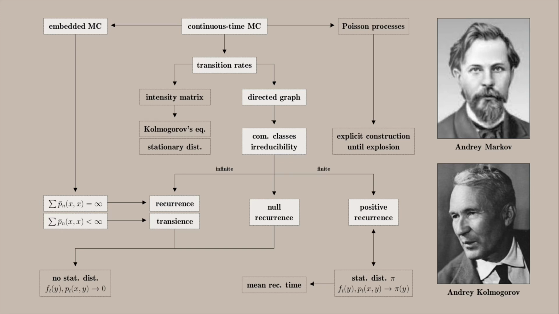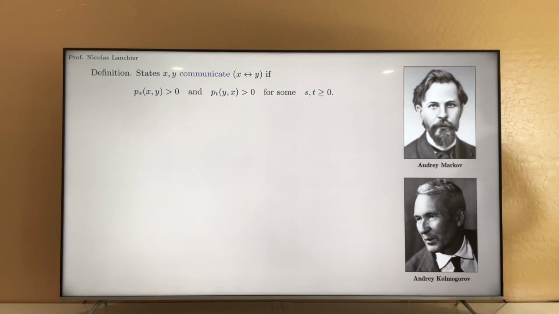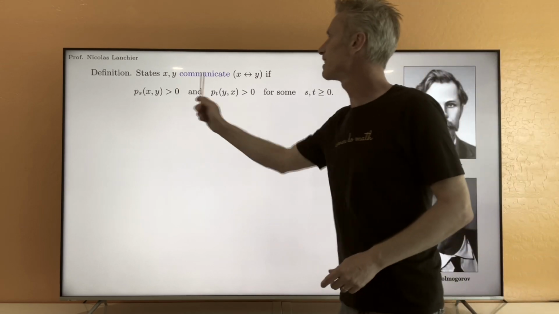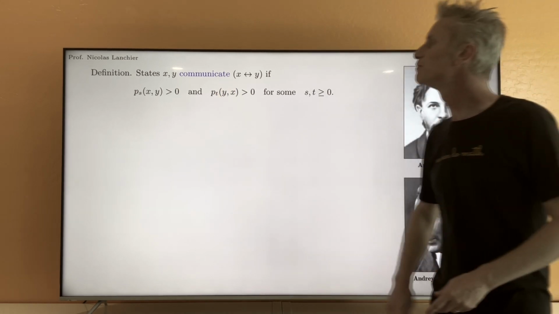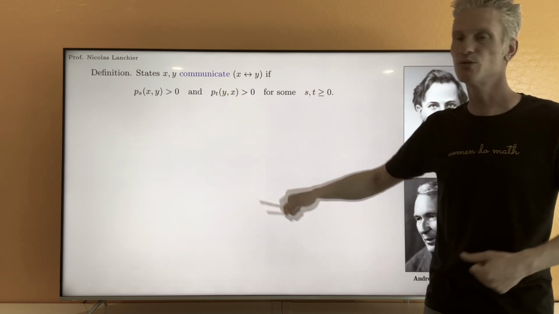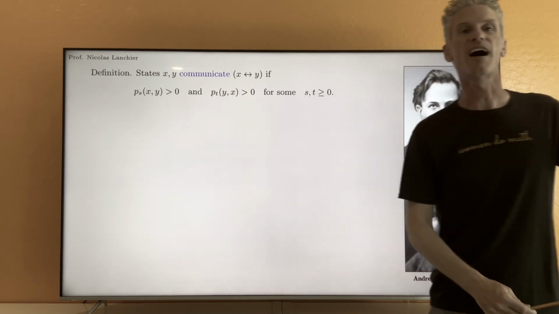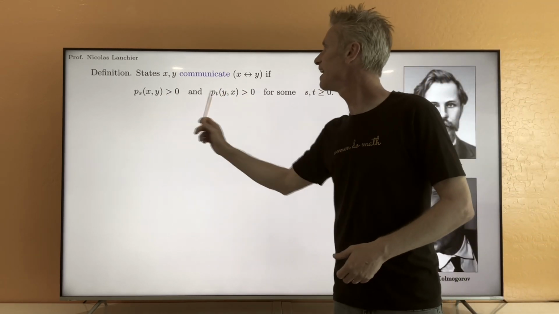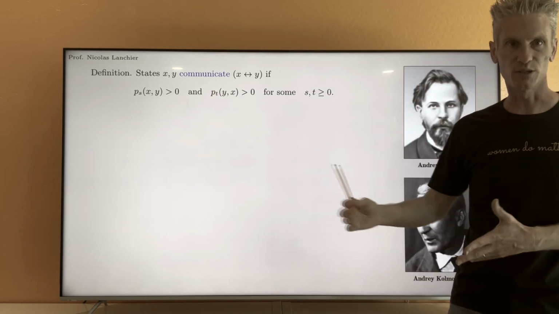So now let's define the notions of communication classes, irreducibility, transience, and null and positive recurrence. These are key concepts to understand the limiting behavior of the process. So we say that two states x and y communicate if we can go from x to y and from y back to x in a finite amount of time, that I'm calling S and T here, both with positive probability.